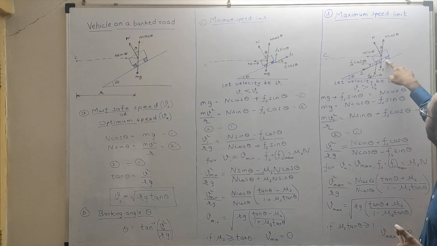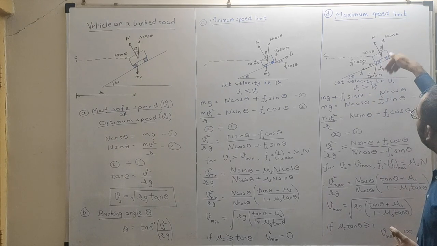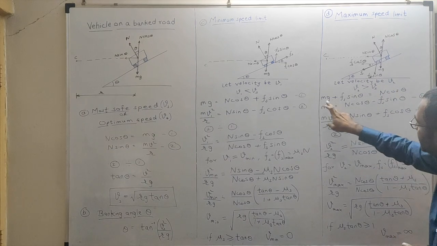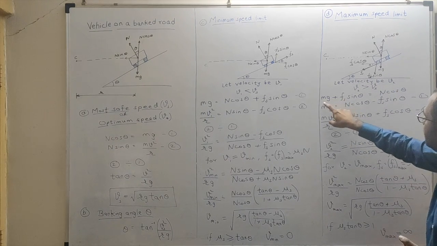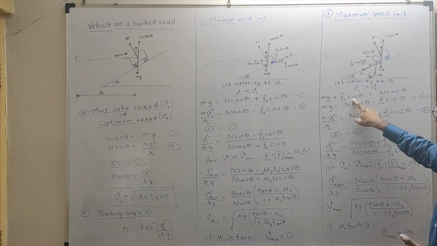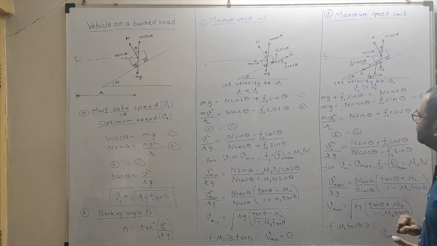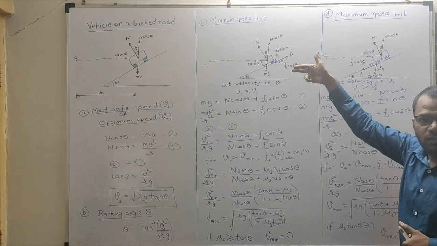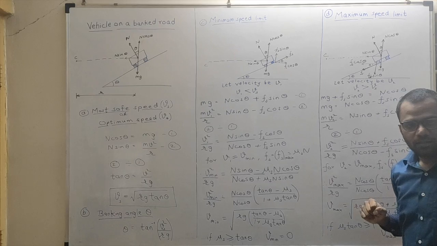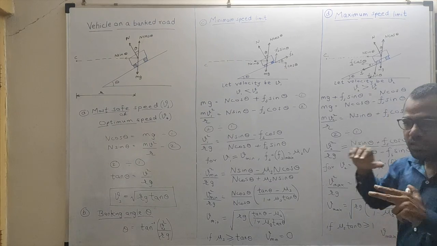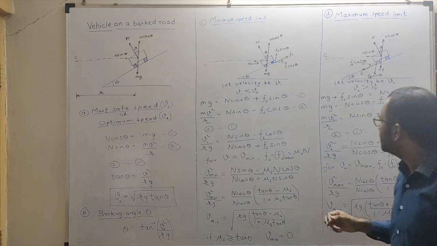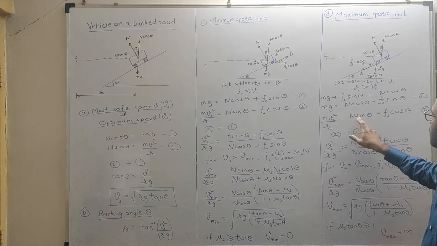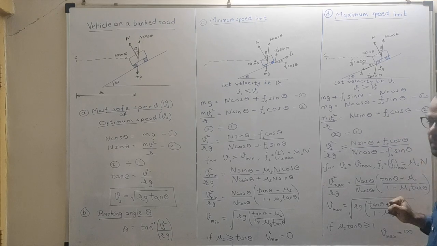Now, what will be the equation? Downward forces are mg and Fs sin theta. That will be balanced by n cos theta, and hence mg plus Fs sin theta is equal to n cos theta. Now there are two forces in this direction towards the center, and they both in addition provide the centripetal force, and hence m v2 square by r will be equal to n sin theta plus Fs cos theta.